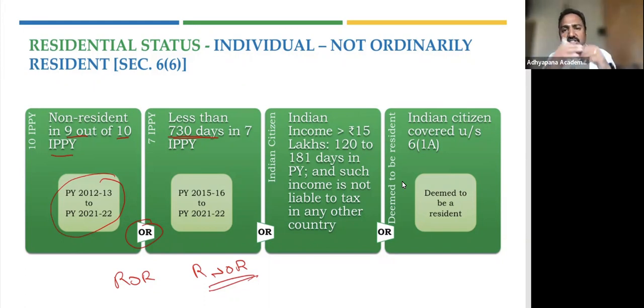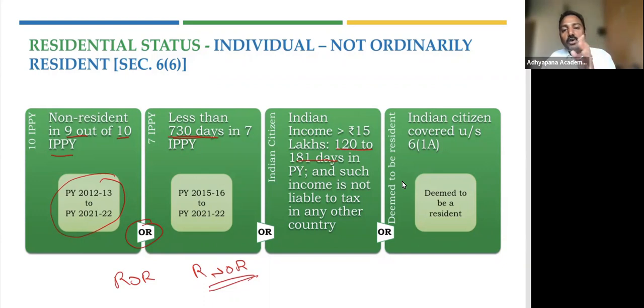The third and fourth additional conditions were recently introduced, a couple of years back. Basically, if it is an Indian income of more than 15 lakhs, and he has stayed 120 days to 181 days in the previous year, more than 120 days but less than 181 days, and such income is not liable to tax in any other country. We said that for a deemed to be resident, the Indian income should not be taxed in any other country. So if he's staying between 120 and 181 days and his income is not taxed elsewhere, he will be called a not ordinary resident.